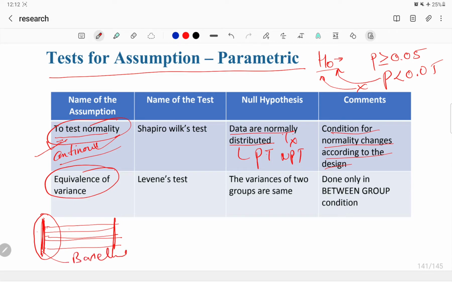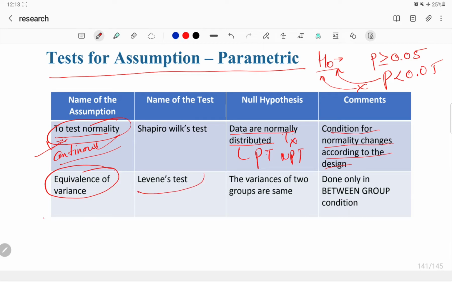To check if the research groups are starting from the same baseline, we go for equivalence of variance, just simply to check the baseline. The test name is Levene's test. Here the null hypothesis is that the variance of the two groups is the same, meaning both are starting from the same point.